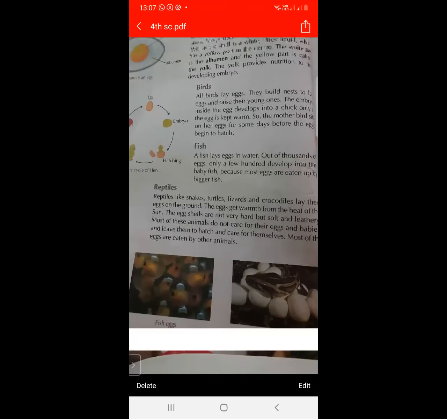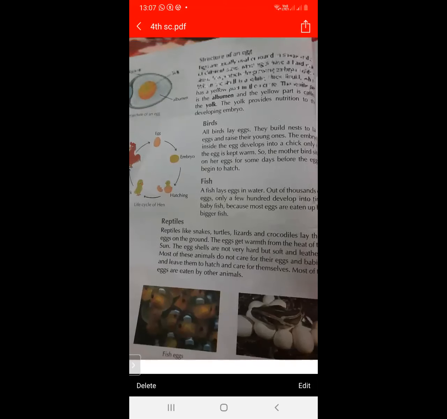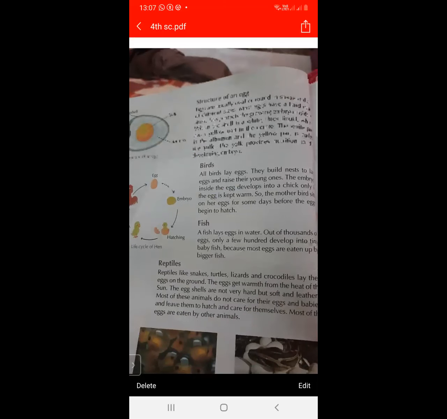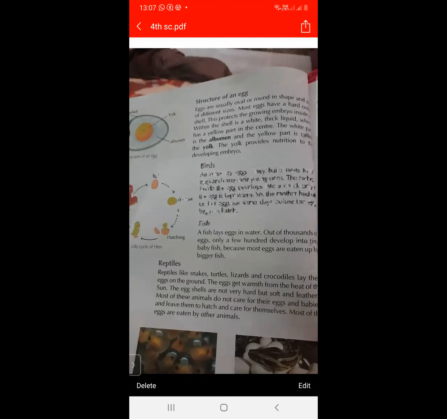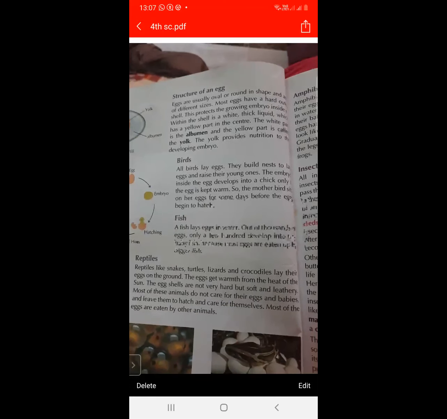So you have to remember the structure of egg and the reproduction in the birds and the reproduction in the fish. So this is the reproduction in birds and this is the reproduction of fish. So what is the structure of egg? Eggs are generally hard, generally oval or round in shape. They are available in different sizes. They have a very hard shell, and inside it has a white part and also a yellow part.